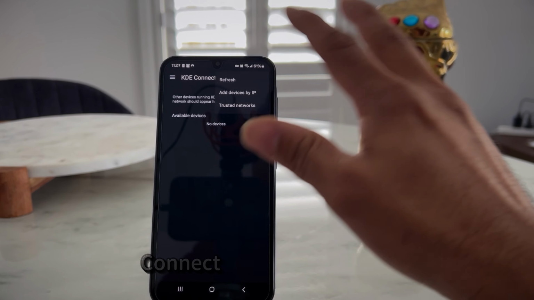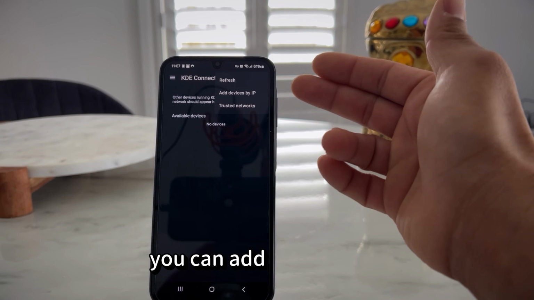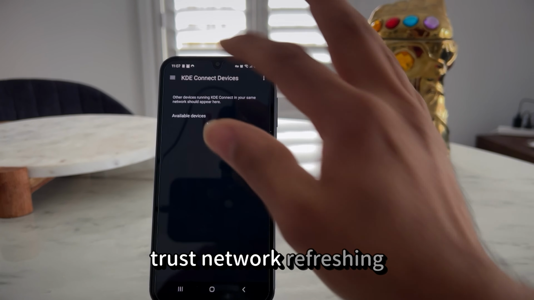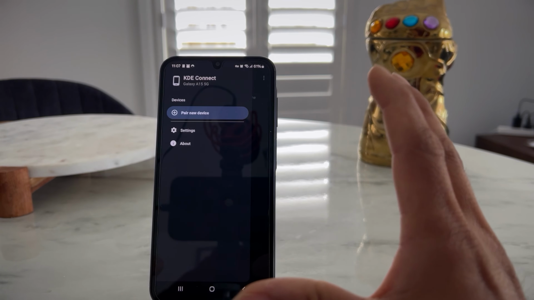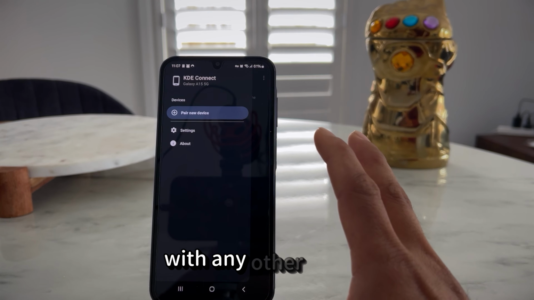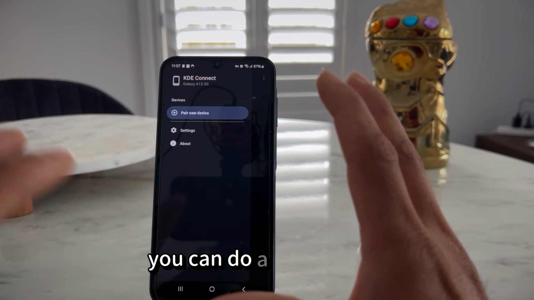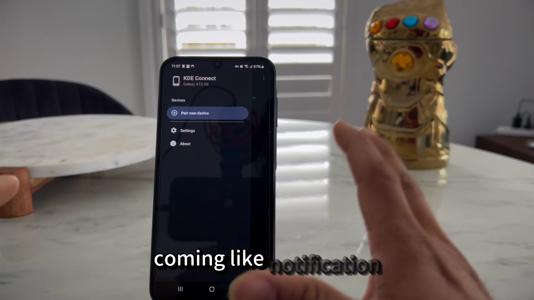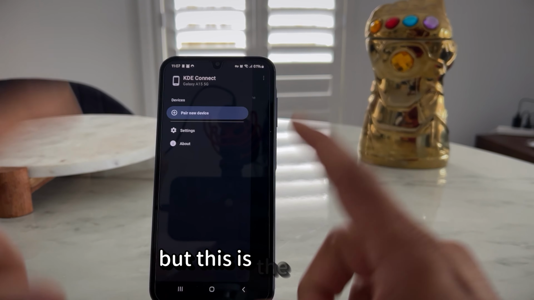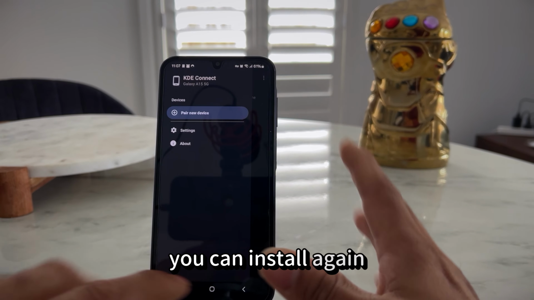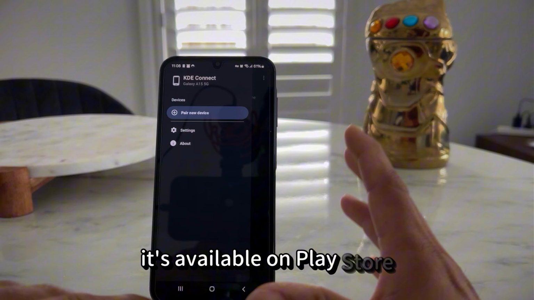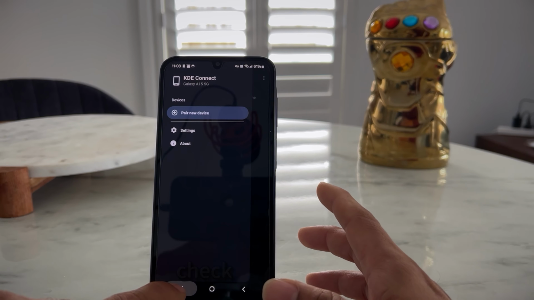So KDE Connect has a lot of things, like you can add a device by IP, trust network, refresh, and so on. Technically, more or less, you can pair this device with any other device, and you can do a whole lot. There are new features coming, like notifications, things like that. But this is the best app you can install. Again, it's available on the Play Store, completely free, and you can go check it out as well.